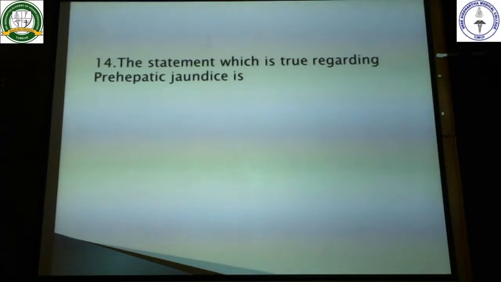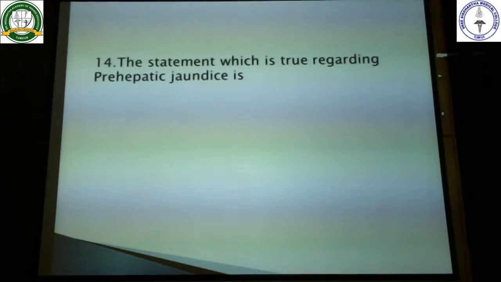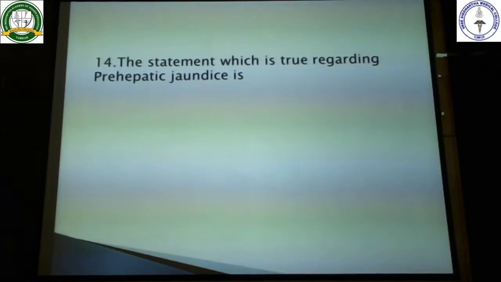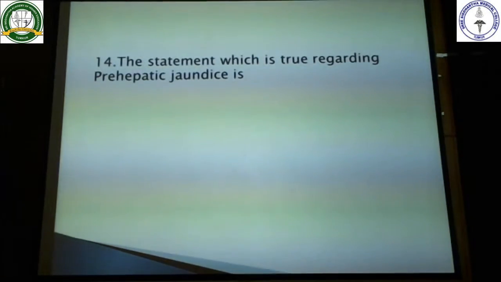Next, 14th question: the statement which is true regarding prehepatic jaundice. Jaundice, as you all know, is yellowish discoloration of the skin and the mucous membrane due to an increase in the serum bilirubin level of more than 2 milligram percentage. It is classified into 3 groups: prehepatic, hepatic, and posthepatic. Prehepatic is whatever is happening before the liver.